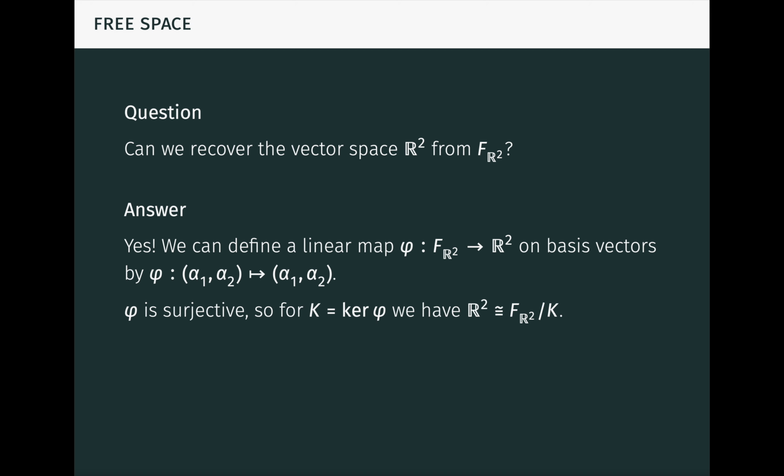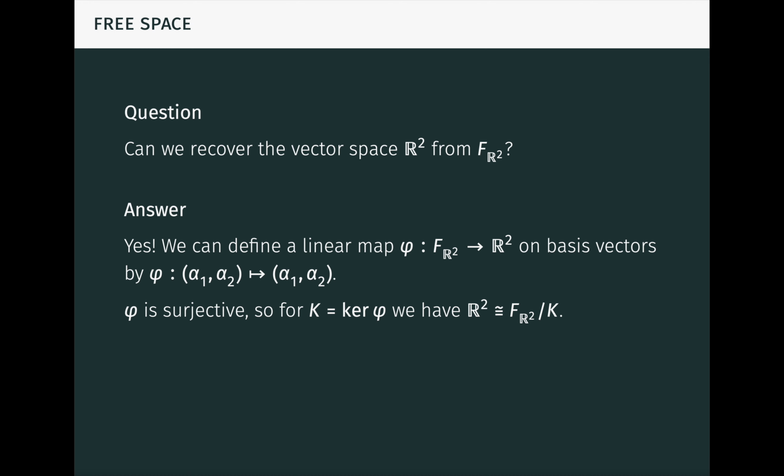Now, phi is surjective, so if K denotes its kernel, then the vector space R2 is isomorphic to the quotient space F(R2) mod K by the first isomorphism theorem. From our prior video on the quotient space, we know that phi is here imposing new relations in the free space by killing off K in order to obtain the vector space R2.